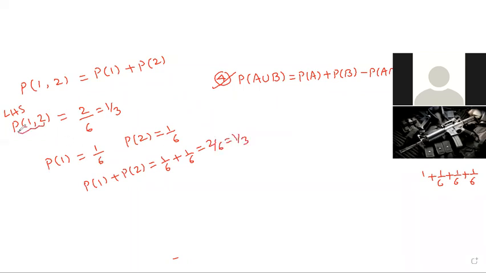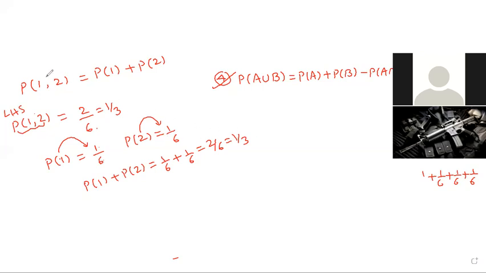Here, two numbers probability is 2 by 6. Here, one number probability is 1 by 6. Here, one number probability is 1 by 6. Okay? Two numbers probability is 2 by 6, one number probability is 1 by 6, and the other number probability is also 1 by 6. Okay?